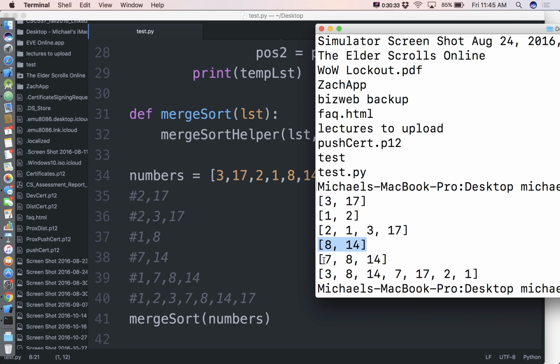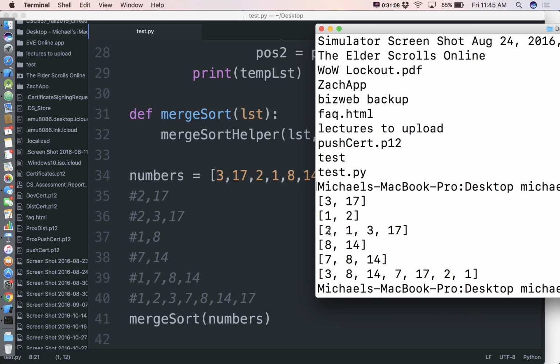8, 14, that looks fine. 7, 8, 14. And then merging them back together, we probably have the same bug here. So it looks like we're hitting the right partial lists, but we're not actually sorting them quite correctly. So we need to go look at our logic again for how we're comparing those. Because what we're running into here is I'm comparing a 3 to a 1. Those are my 2 sorted lists. Why am I getting a 2 first?